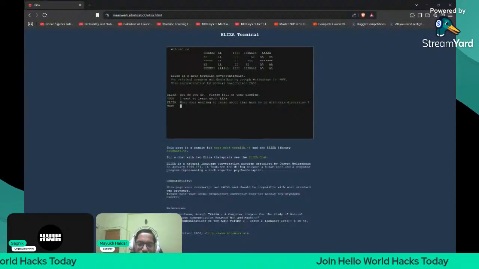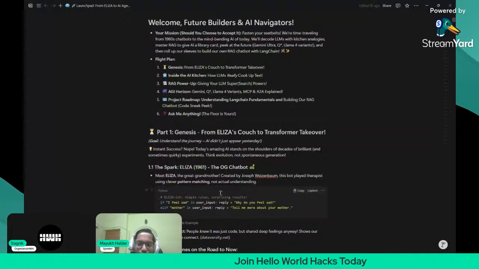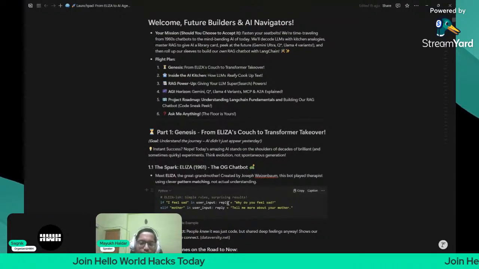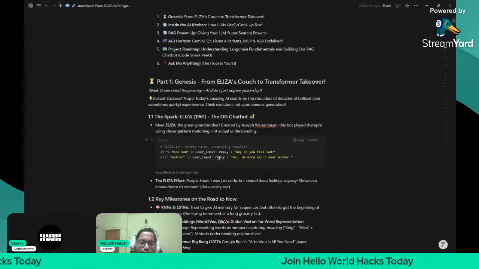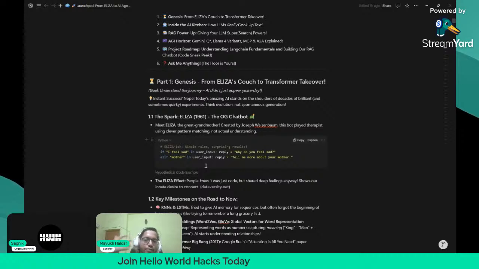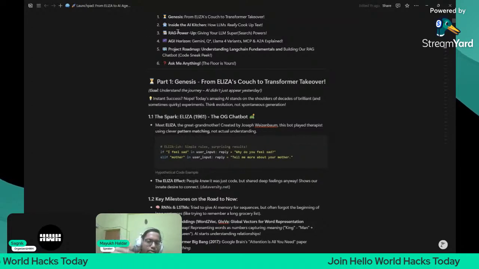Let me show you once here in the Notion notebook. It is trained on simple pattern recognition. If there is some pattern in the input string, then it will give the output on the basis of that pattern. It is already trained on that pattern. It will actually not understand human emotions, what we want to learn, or what we want to actually talk with the LLM. So that is the problem with Eliza.